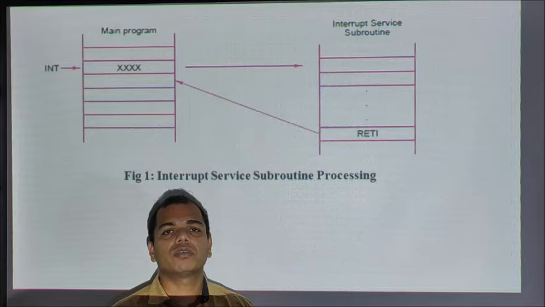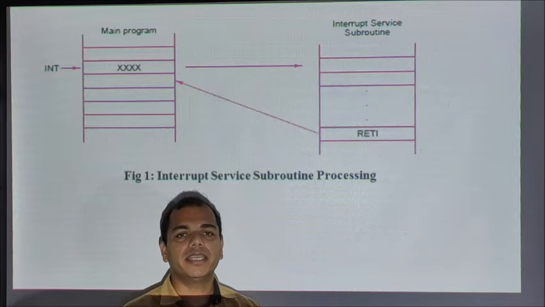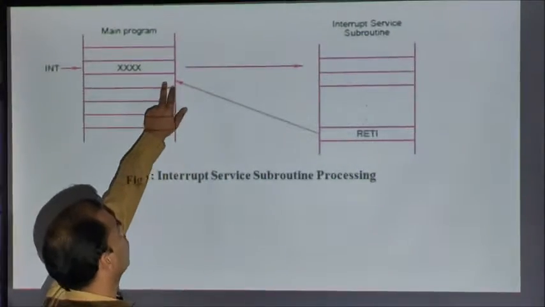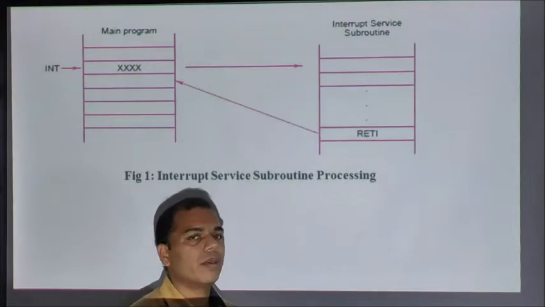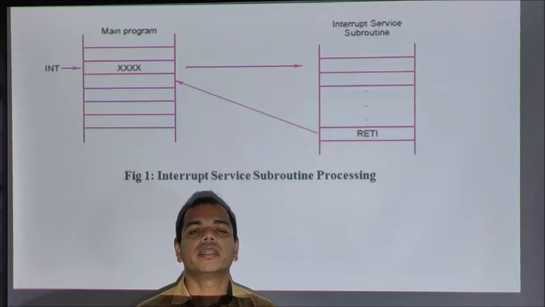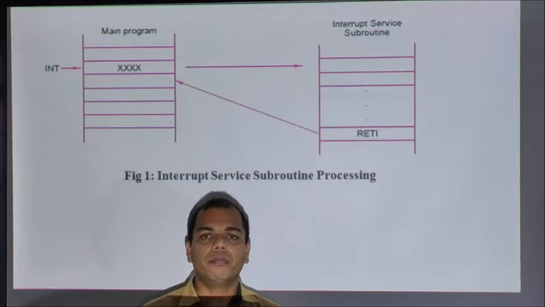Whenever it comes across the instruction RETI, the processor will again branch to the original main program and start executing the instructions from the main program.